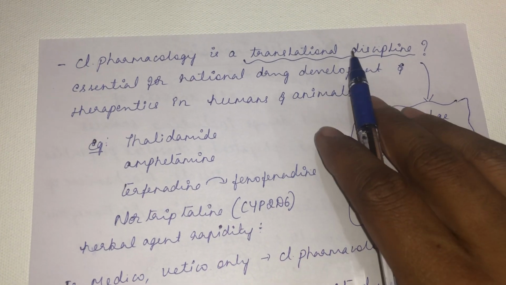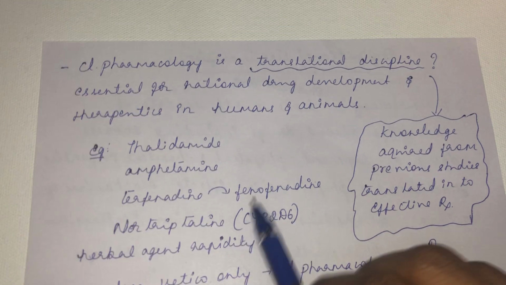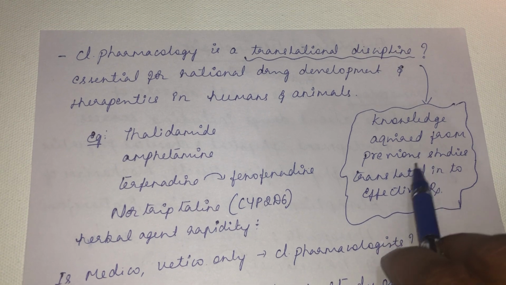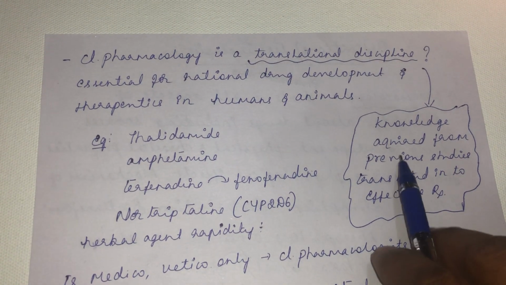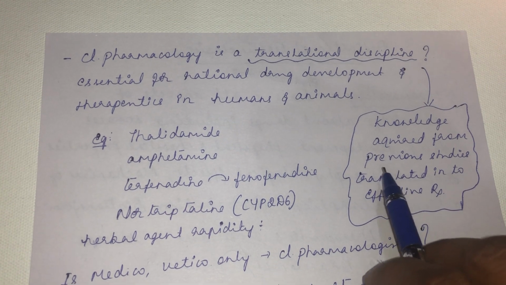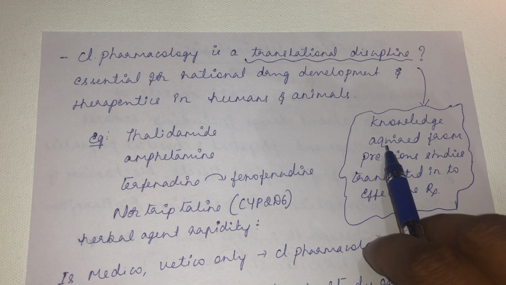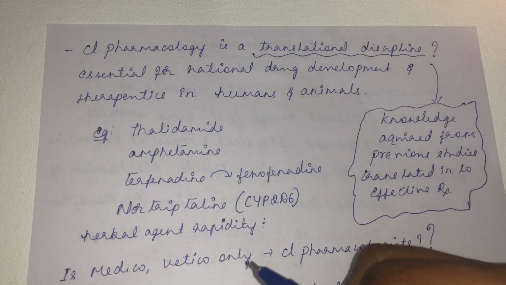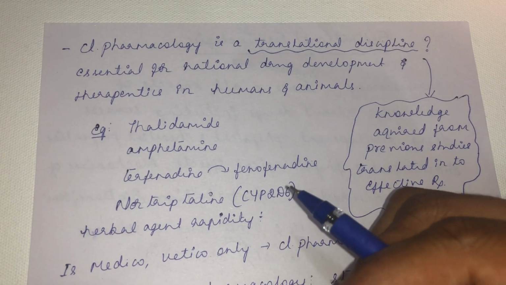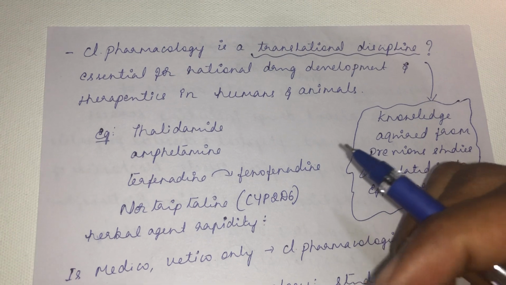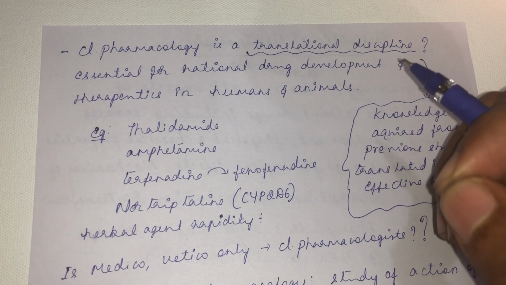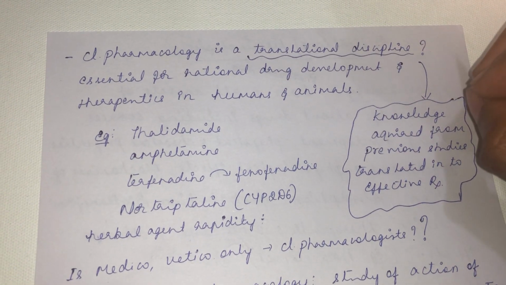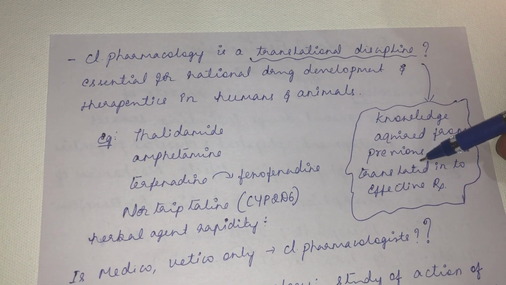What do you mean by translational discipline? Translation is anything that you decipher. A translational discipline is nothing but the knowledge acquired from previous studies being translated into effective treatment. What do you mean by previous studies? Before a drug is marketed, it will undergo preclinical and clinical studies. For example, paracetamol, before getting marketed, will undergo a preclinical study. For example, a fever is induced in a rat, and to that rat you give paracetamol. If that paracetamol reduces the fever in the rat, that is a proven thing.